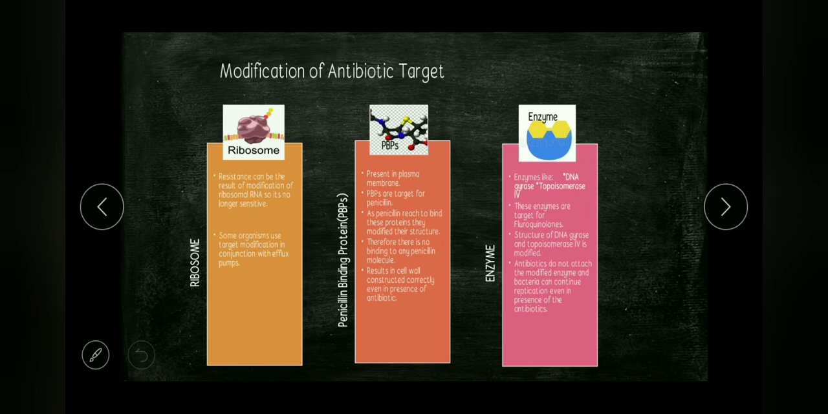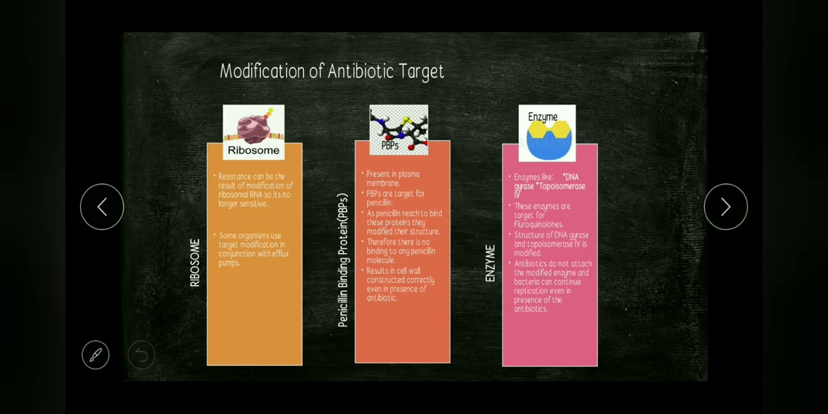So these two enzymes are the target for fluoroquinolones. As the fluoroquinolone drug reaches the target, the structure of DNA gyrase and topoisomerase 4 is modified. Antibiotics do not attach to the modified enzyme, and bacteria can continue replication even in the presence of antibiotic. Okay, that's all about modification of antibiotic target.